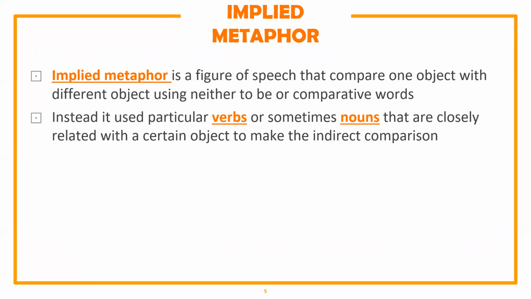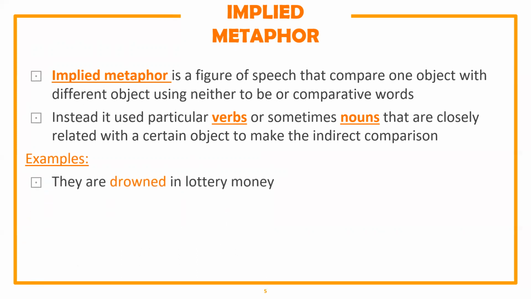The next one is implied metaphor. Implied metaphor is a figure of speech that makes a comparison but does it implicitly by using particular verbs or nouns that are related to the object being compared to. So if a metaphor uses "to be" and a simile uses comparative words, an implied metaphor uses either verbs or nouns to make an indirect comparison with another object. So maybe you would understand more if you take a look at the examples.